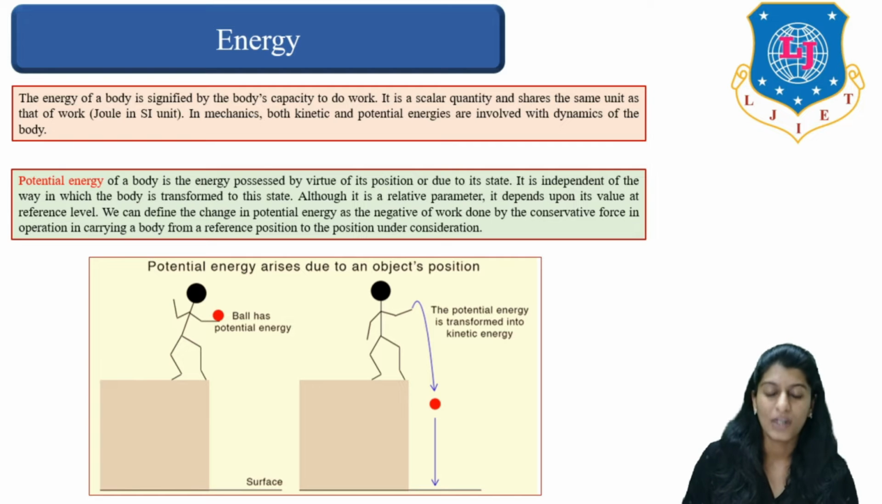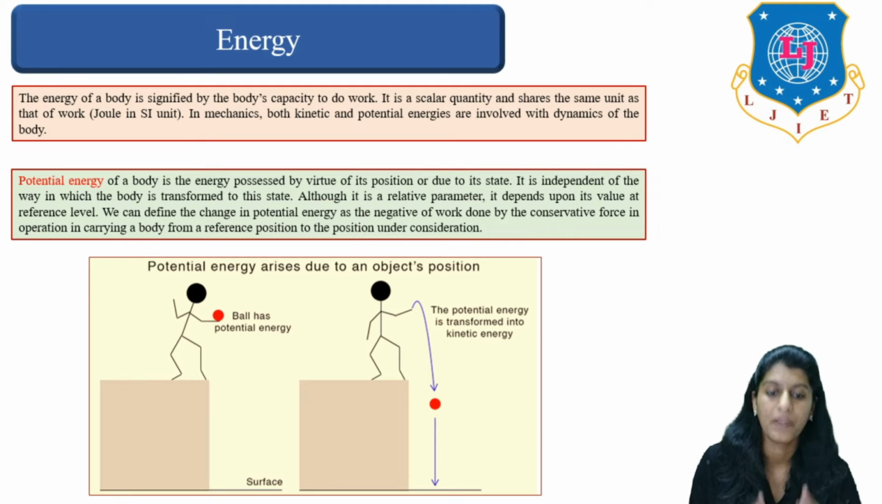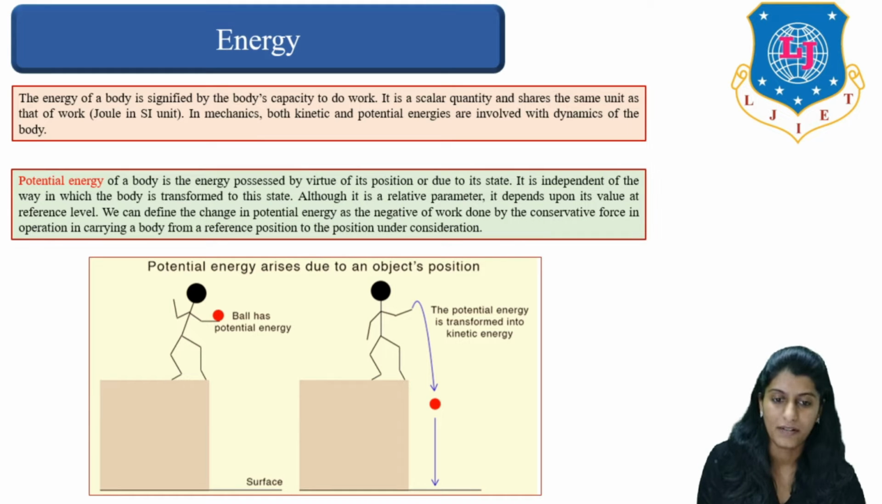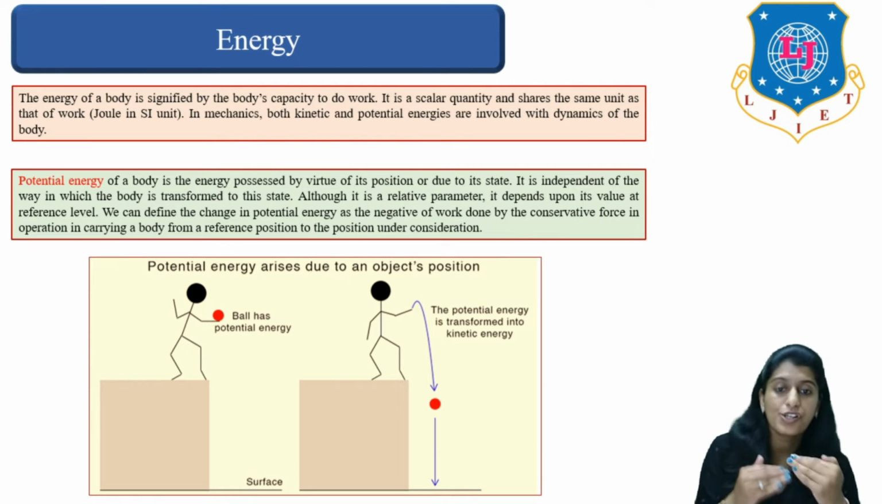Potential energy of a body is energy which is possessed by virtue of its position or due to its state, right? It is independent of the way in which body is transformed in its state. Although it is a relative parameter, it depends upon its value in the reference level. We can define the change in potential energy as negative of work done by conservative force in carrying a body from one reference point to another point, right? So potential energy arises either due to position or condition of the given body.